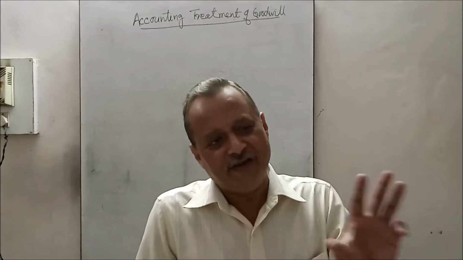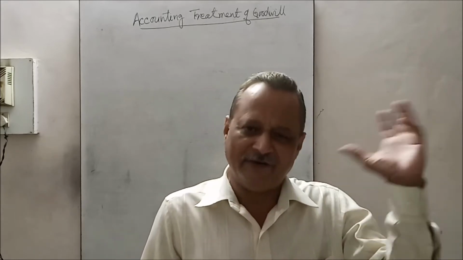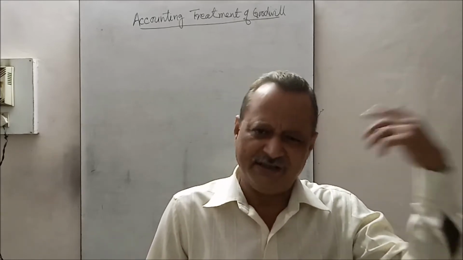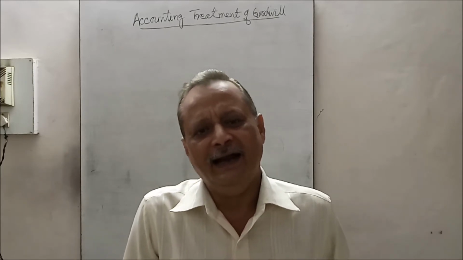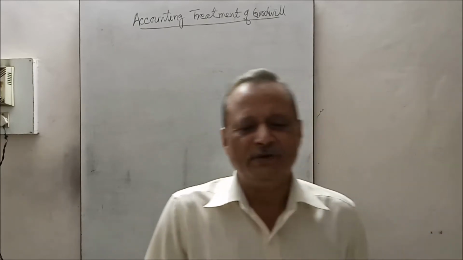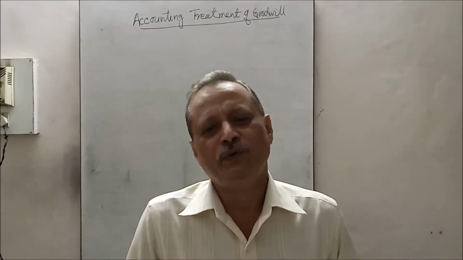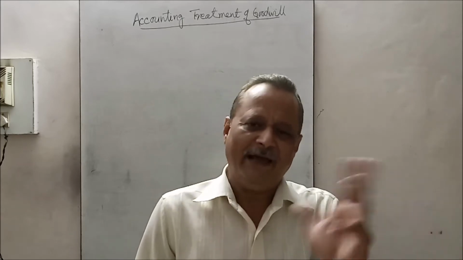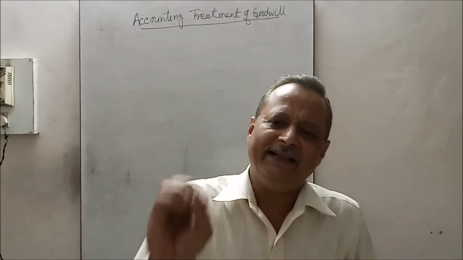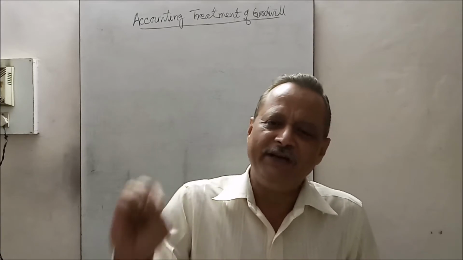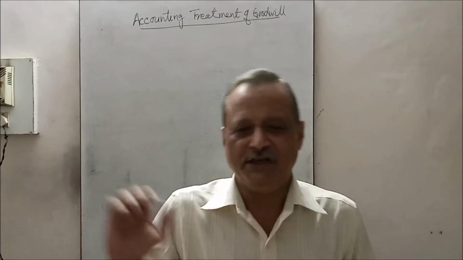I mean, if we are buying goodwill from any other source or from any other firm or industry or business, and the name of the other business we are utilizing in our business by paying for it, the name and fame have been purchased, that is called purchased goodwill, and that should appear in the books, and gradually it will be amortized, just as fixed assets depreciate.